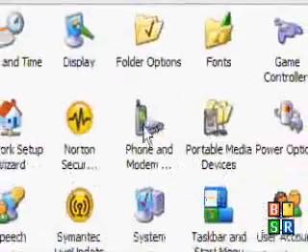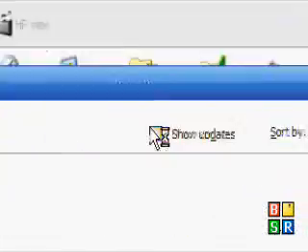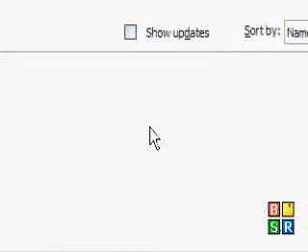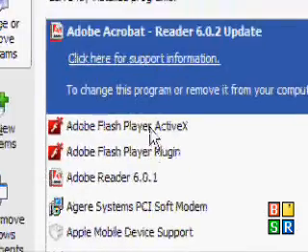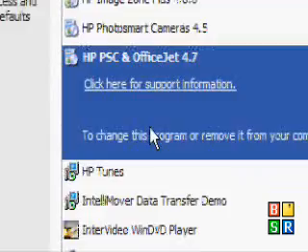Go to control panel, hit add or remove programs, and then delete all the programs that you don't use, because it frees up a lot of space on your hard drive, and your computer will be a lot faster that way.